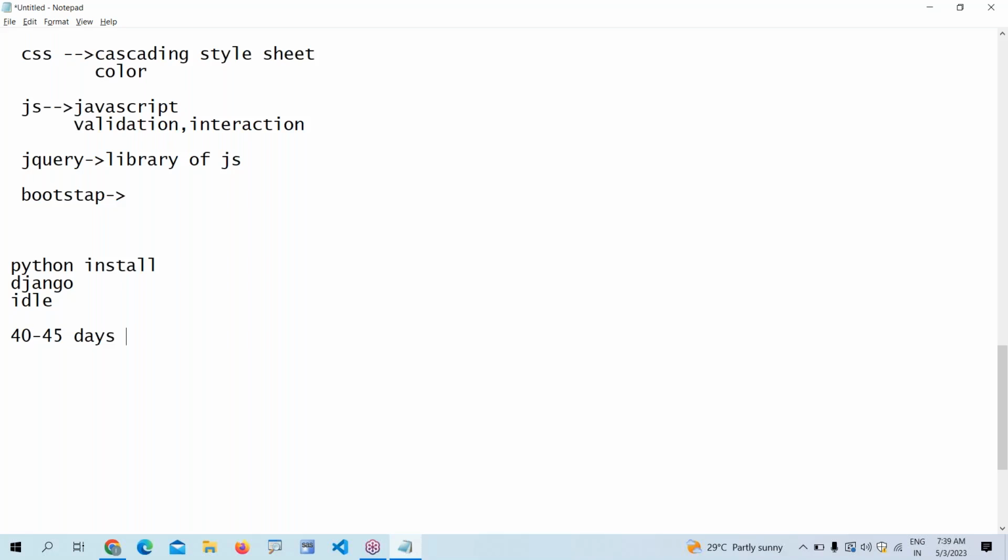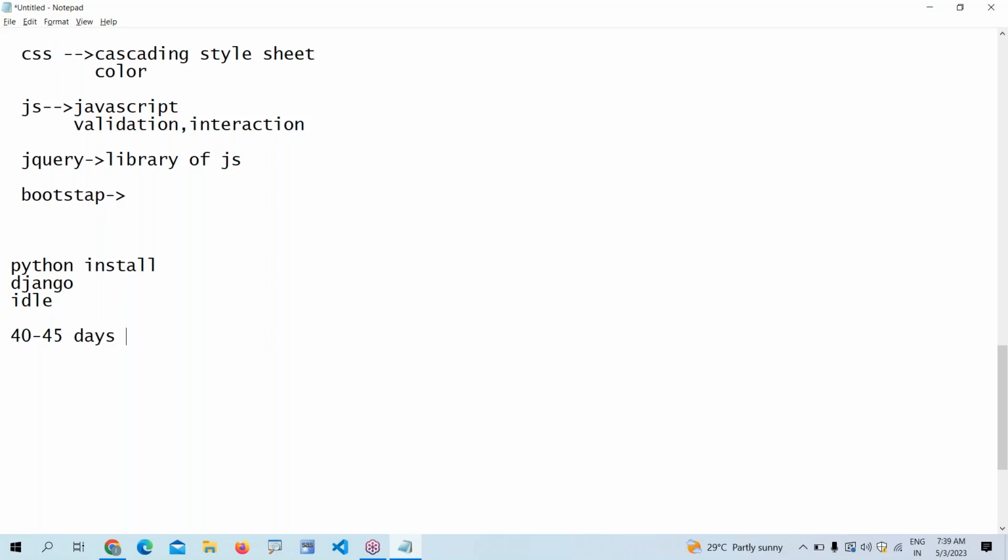Not DRF, not REST framework. The framework is different. I mean, in real-time projects, REST API. You are asking about REST API? Yes, REST API. No, Django no REST framework. I'm not talking about it. I'm talking only Django and project.